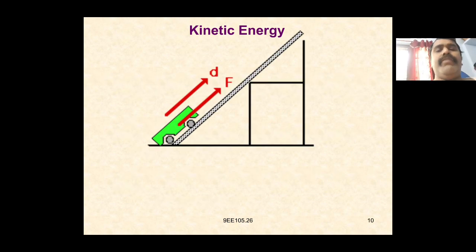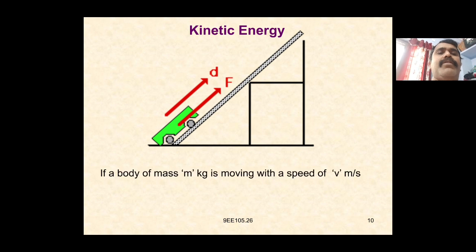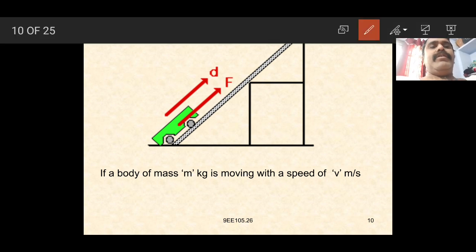This is how kinetic energy is shown. A vehicle moves from the top to the bottom with the help of a force applied on the vehicle, so the vehicle moves through some distance. Here, a body which has a mass of m kg is moving with a speed of velocity v meters per second.